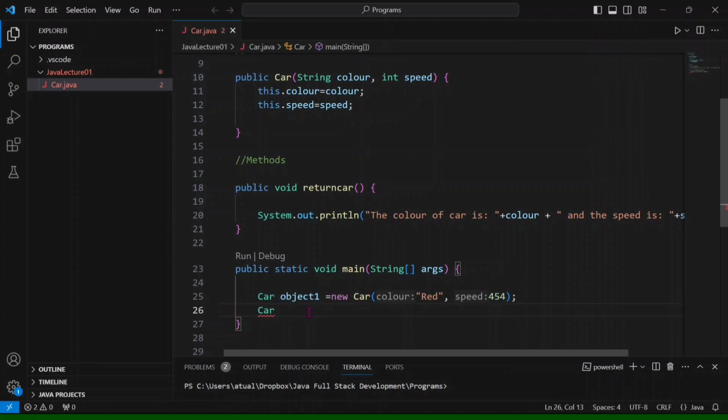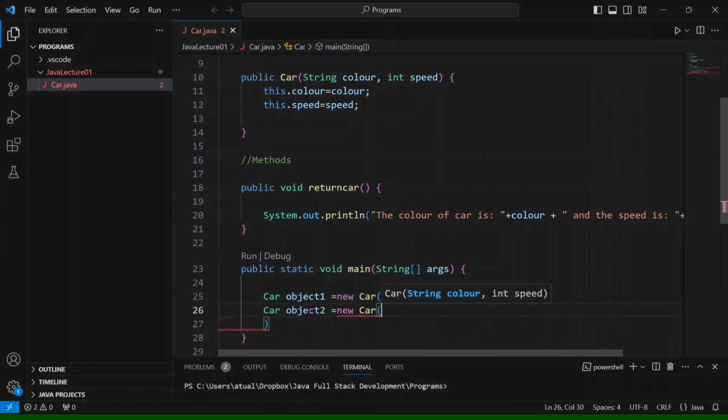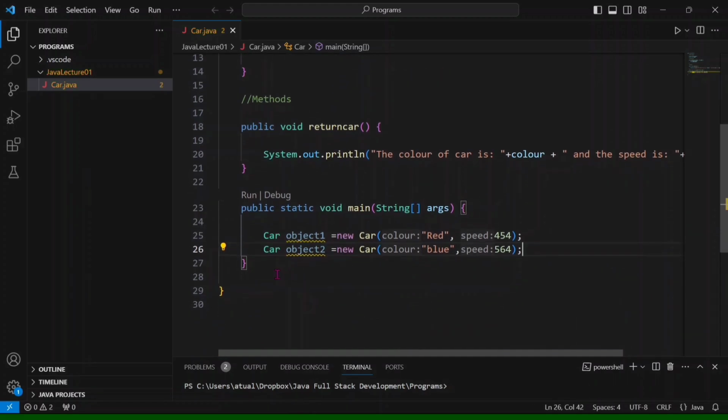After that we create another object, object2, which is equal to new Car, and we pass the arguments blue and speed 5. That's all.